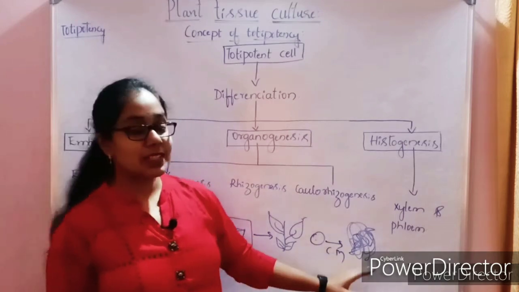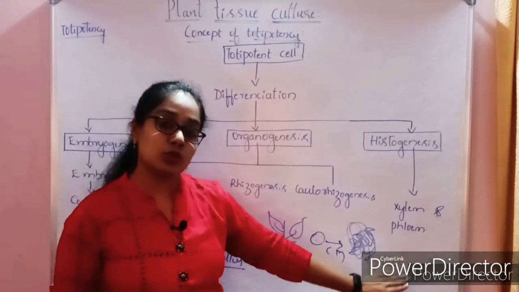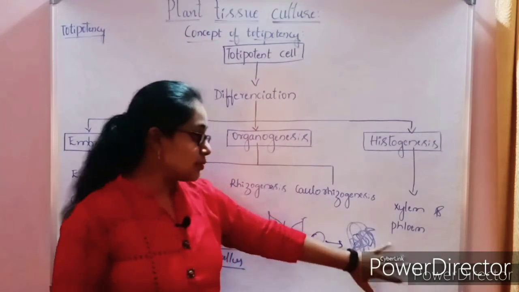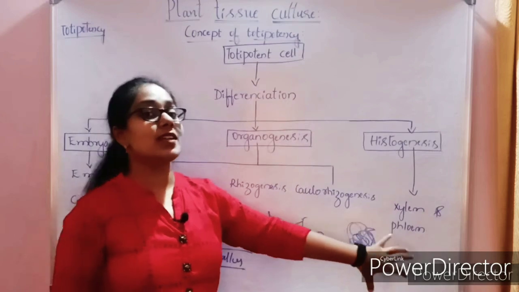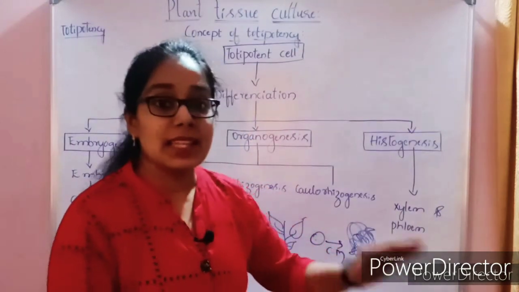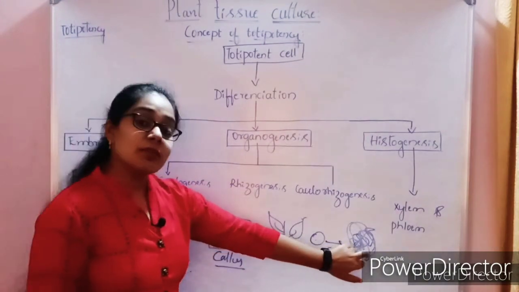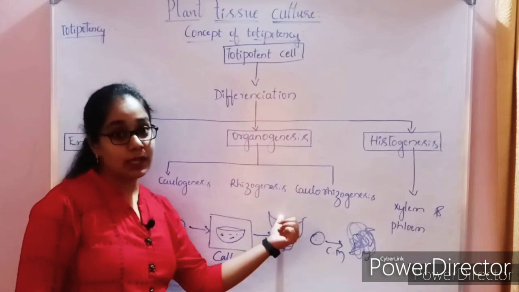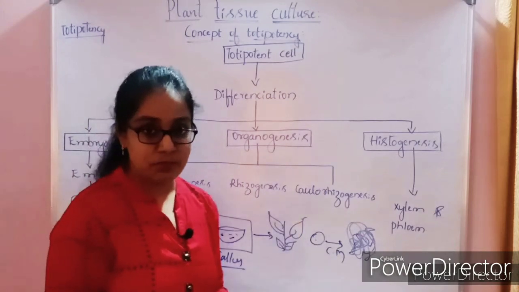Later, when it is placed in the culture medium, it shows the intermediate stage called callus, and all the cells which comprise this callus we call totipotent cells. This name has been given because they have the capability of regaining the normal plant body from where they originated.